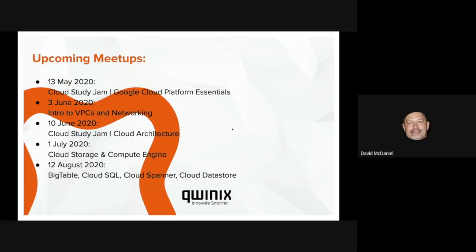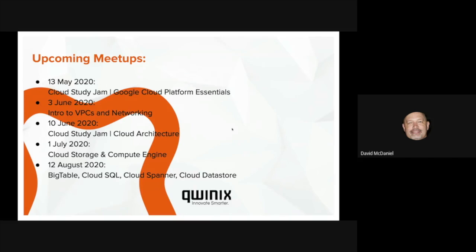And then for our June meetup, we'll do intro to VPCs and networking. So we'll walk through how you configure networks and how networking is implemented within GCP. On the 10th of June, we'll do another cloud study jam, and this will be focused on cloud architecture.